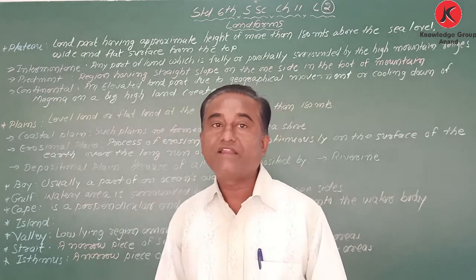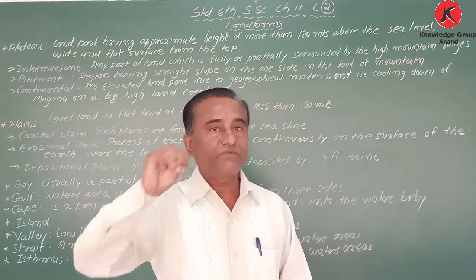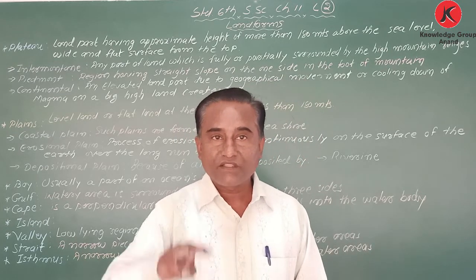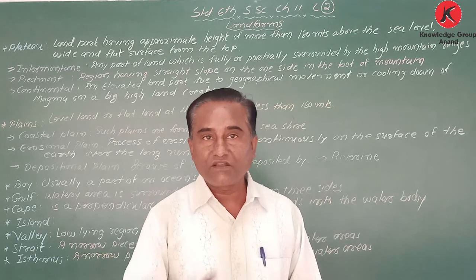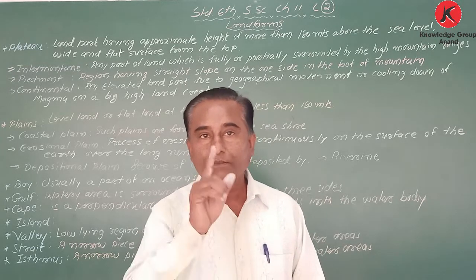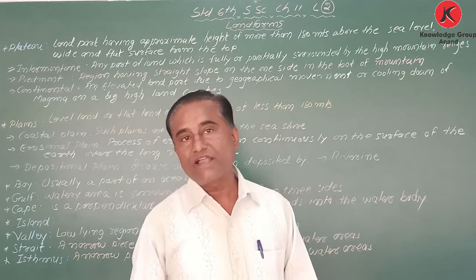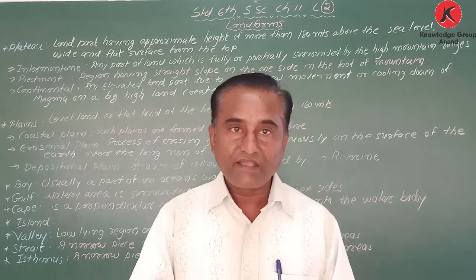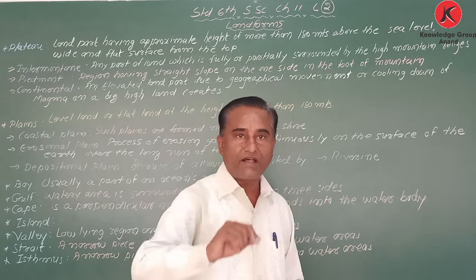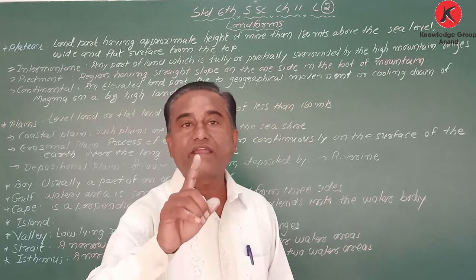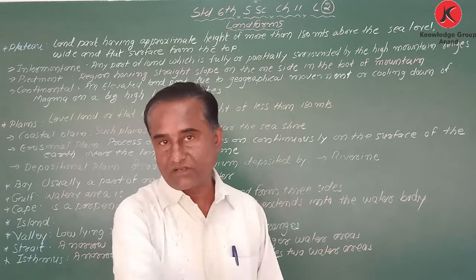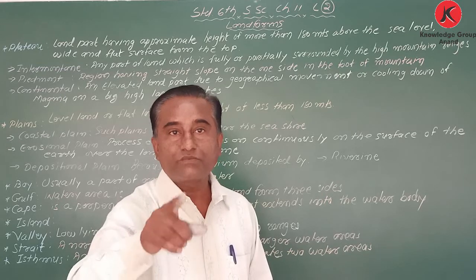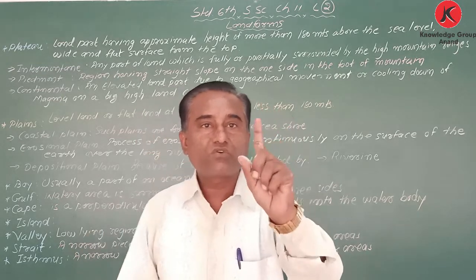My dear student, I clearly said in my first video there are three types of landforms. Which are they? Mountain, plateau, and plains. I have already explained about mountain. What is called mountain? A landmass having height more than 900 meters from the sea level, that is called mountain.